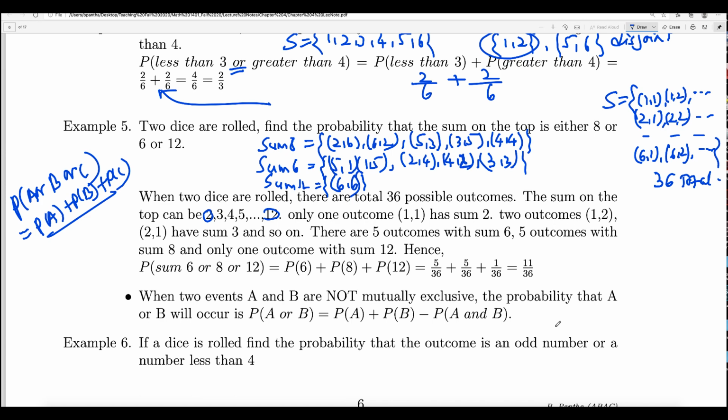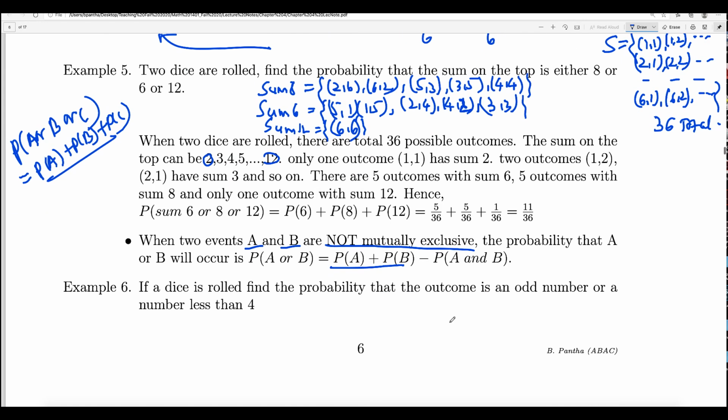But if they have some outcomes in common, meaning A and B are not mutually exclusive, then the probability of A or B is P(A) plus P(B), the same as the previous one, but you need to subtract the probability of the common outcomes.